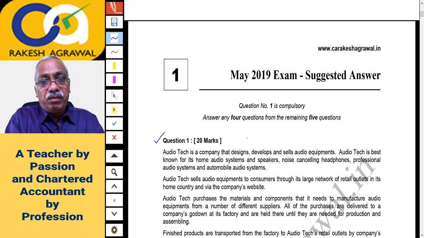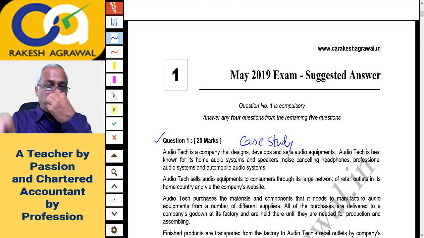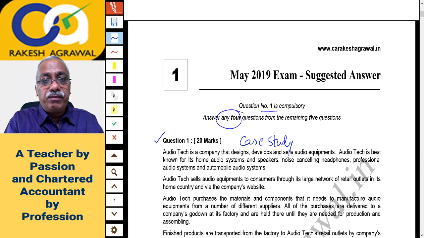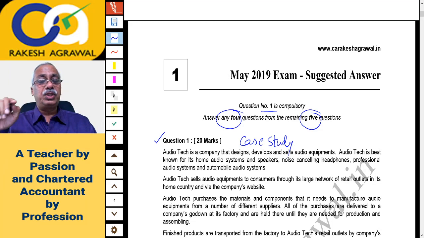Please remember, question 1 was for 20 marks and this was a case study. I'm not going to read out the case study now. All of you are aware, question 1 is compulsory and you have to solve any 4 questions out of the remaining 5. So in all there are 6 questions, out of which 1 is compulsory, and out of the remaining 5 you have to solve any 4. This pattern you know.